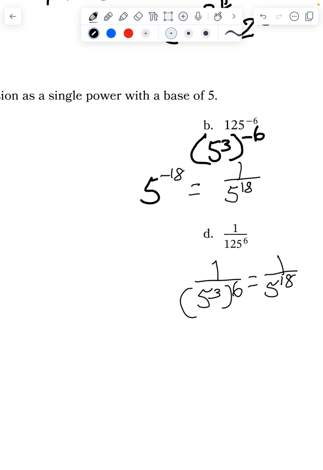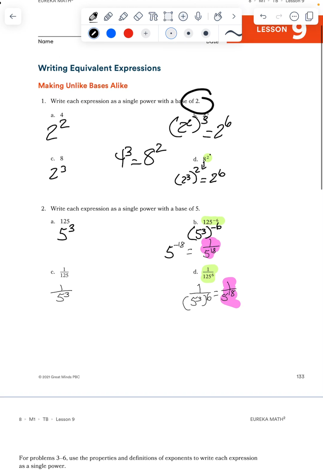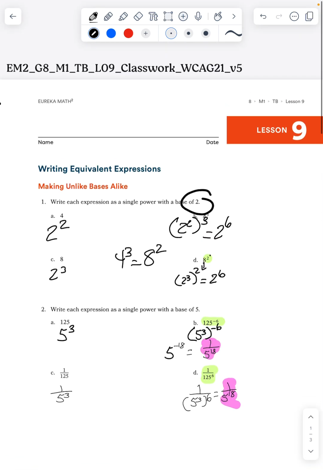So again, we can look and find patterns. So this and this are equal because these two are equal, so I know that those two are equal. So we're always looking for patterns to see what's equal. Let's see how we're going to use these things.